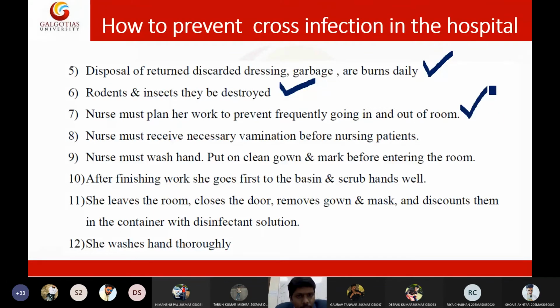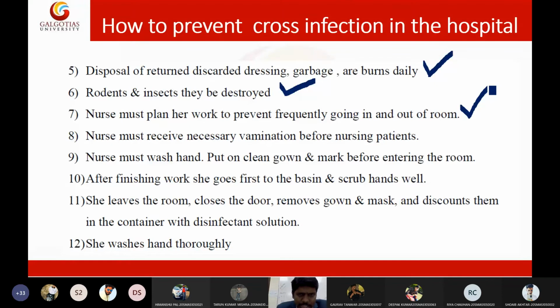You should not roam in the patient ward unnecessarily. Very, very important. People, even patients' family members, will walk around as if it is a cinema hall, right? A patient ward is not a cinema hall. It is something which is highly infectious. If you keep on roaming in the patient ward, you are literally cross contaminating the ward. Patient life will be at risk.